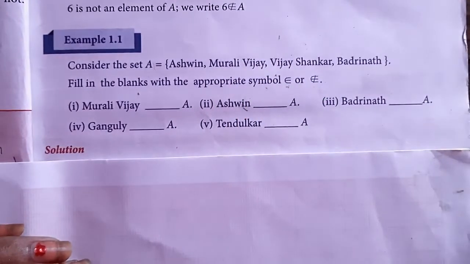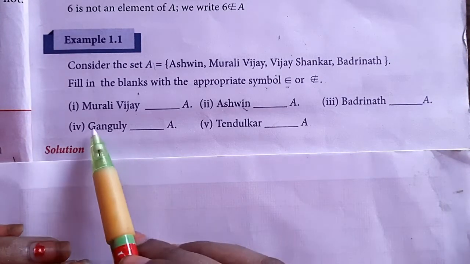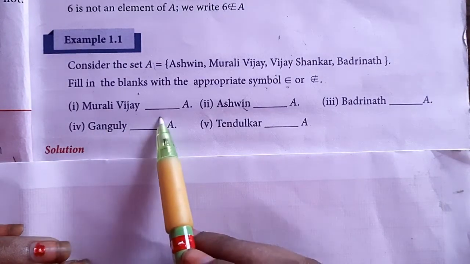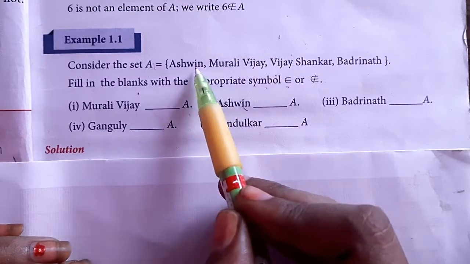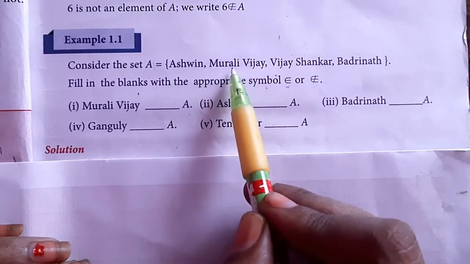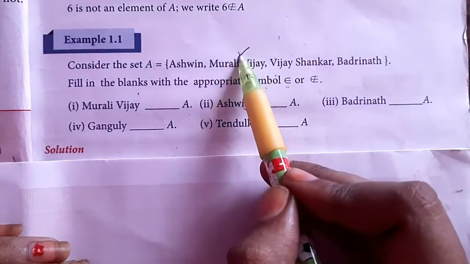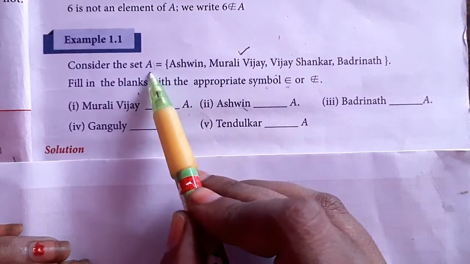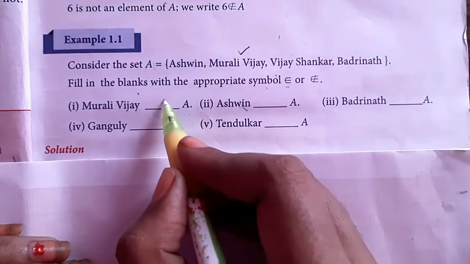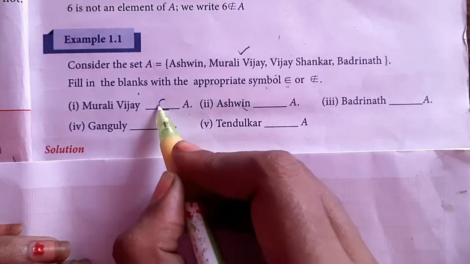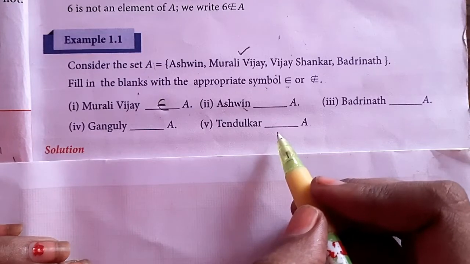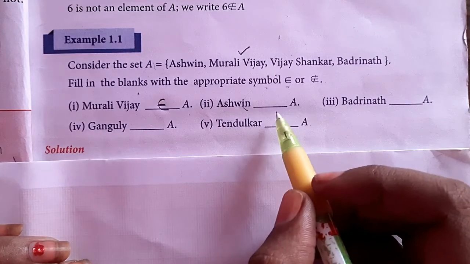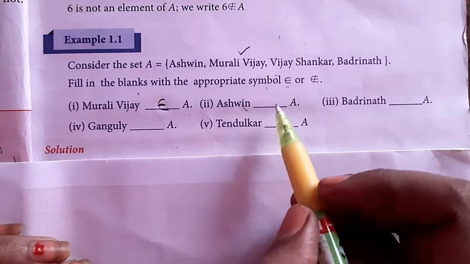Are you clear? So the first one, look at Murali Vijay dash A. Is Murali Vijay in this group A or not? Check the set A. Yes, Murali Vijay is here. So Murali Vijay is one of the elements of the set A. So we can write Murali Vijay belongs to the set A. Clear now? Listen carefully because you will have a homework problem like this example.